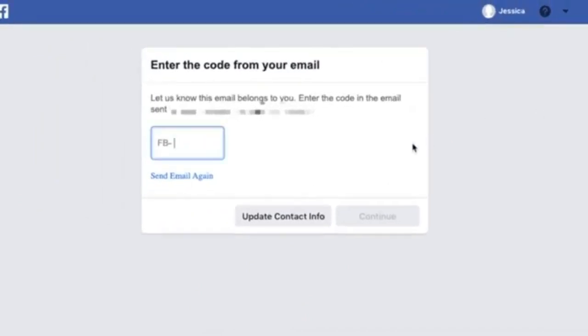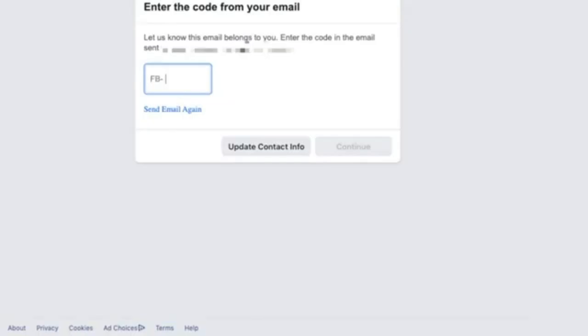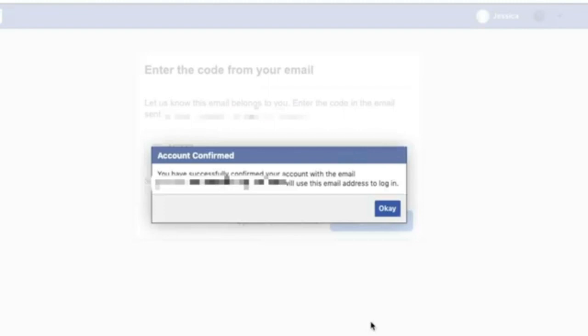Facebook will send a verification code to your email address. Open your email inbox in a new browser tab and find the email from Facebook. Take note of the code listed in the email, then go back to your Facebook tab and type in the code you received. Click Continue. You should see confirmation that your account has been verified. Click OK.